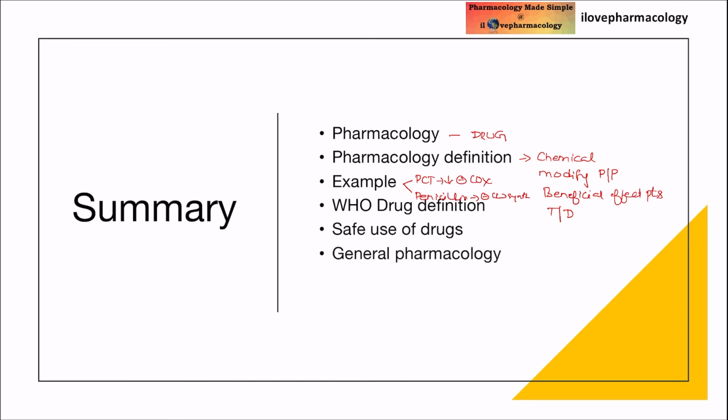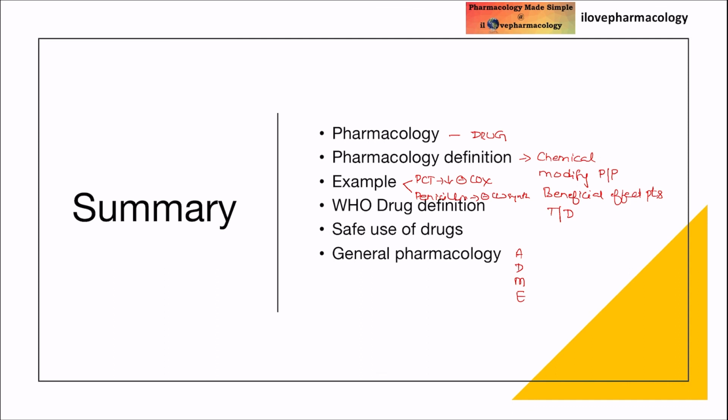Then we talked about general pharmacology, which mainly involves the sources of drugs, absorption of the drug, route of administration of the drug, followed by ADME, that is the pharmacokinetic parameters like absorption, distribution, biotransformation, that is metabolism, and excretion.